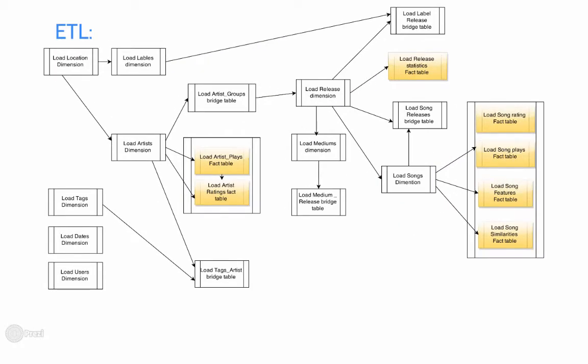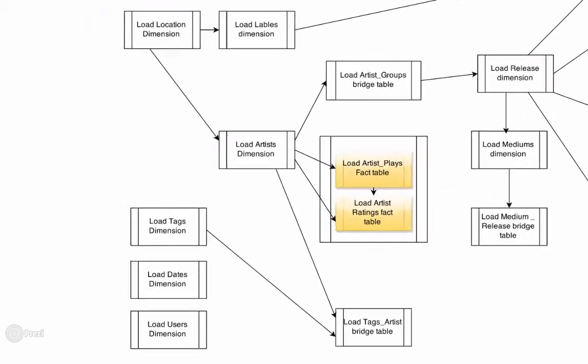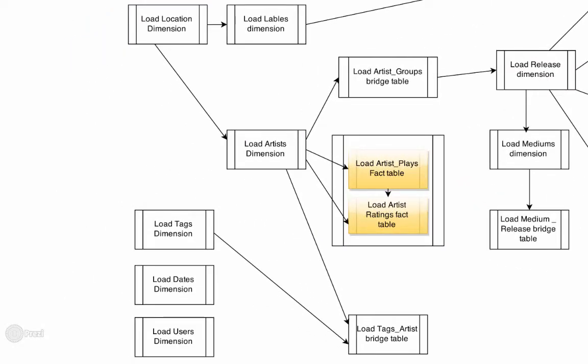Now we would like to present the ETL execution plan to load our data warehouse. If you want to have a closer look, don't hesitate to check the attached presentation. Initially, we started to load our data warehouse from peripheral dimensions like users, locations, dates, tags. The second wave of processes was to load dependent dimensions of artists and labels. On the third step, we load two fact tables, artist place and artist statistic, and several bridge tables.